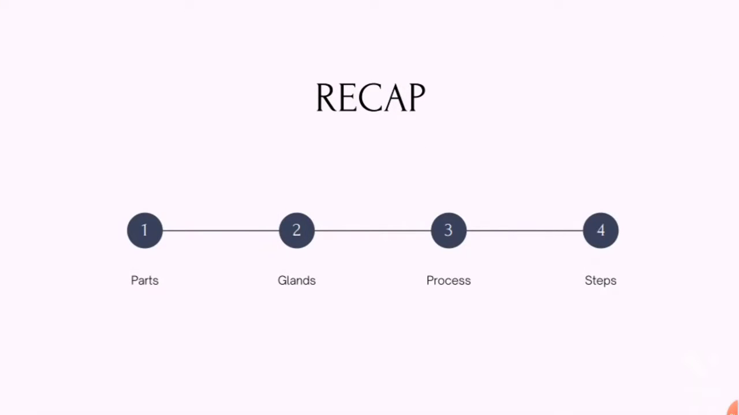In the first video we learned about the parts of the digestive tract and the glands that help in digestion, which are the liver, pancreas and salivary glands. In the second video we learned about the process of digestion and the steps of digestion.